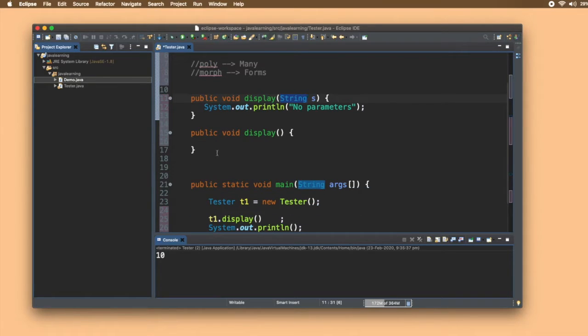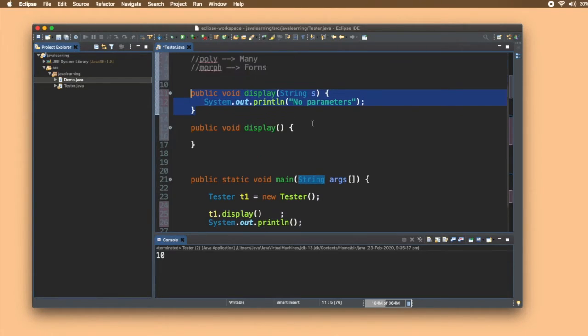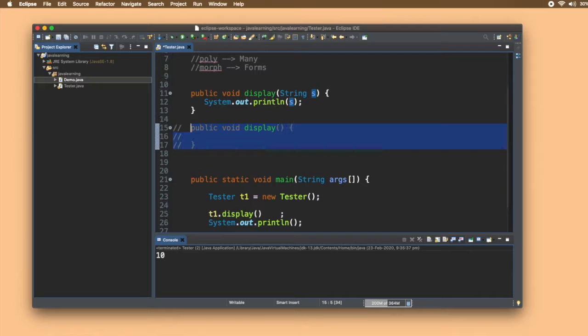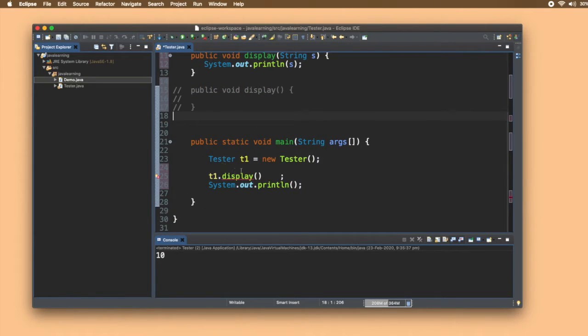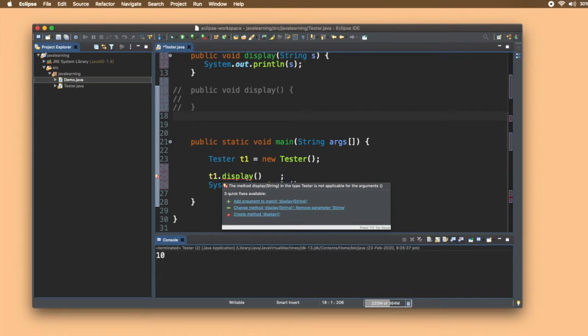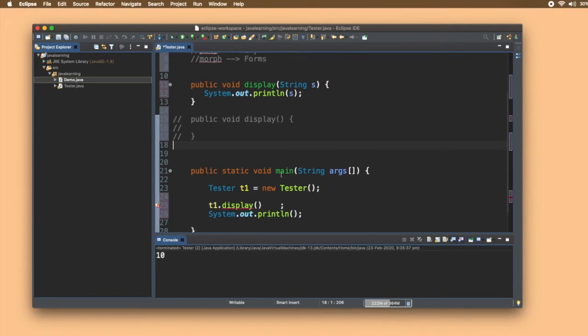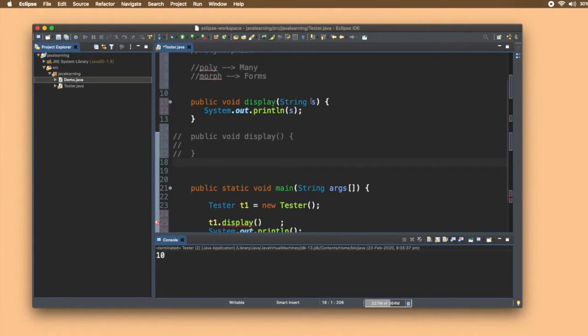Why? Because this function has no parameters, and this function has a single parameter. Instead of no parameter, let me print s here, and I'll comment this function out. Now see, this function call gives us an error: the method display(String) in the type Tester is not applicable for the arguments (). You can't pass 0 arguments here; you have to pass 1 argument because we have declared 1 argument.